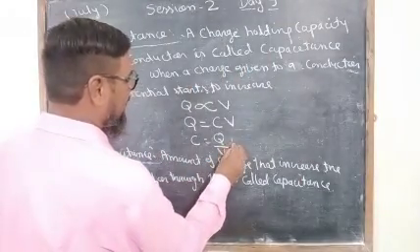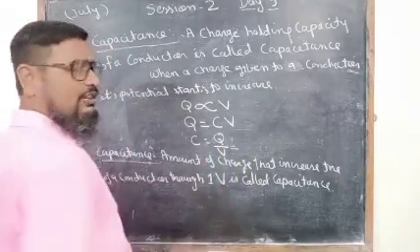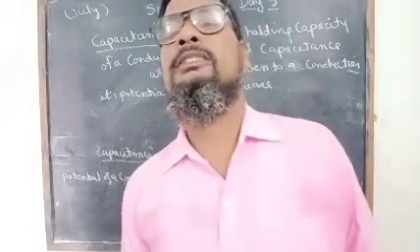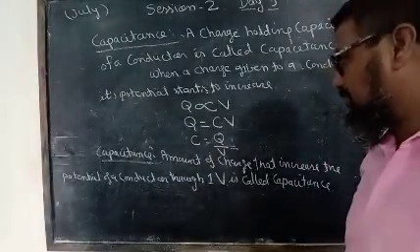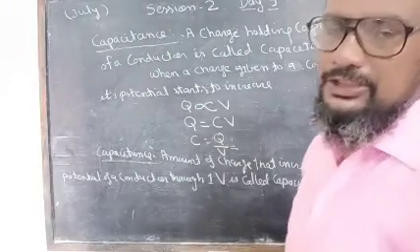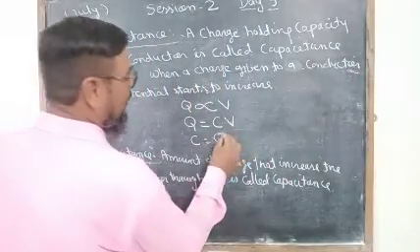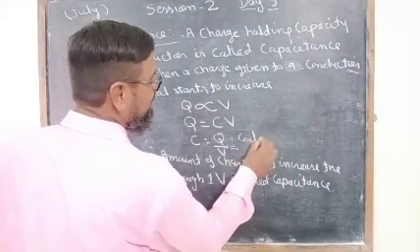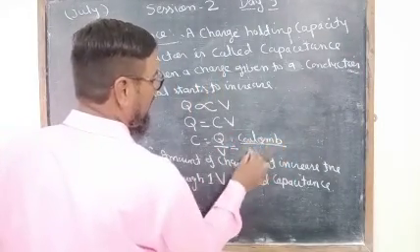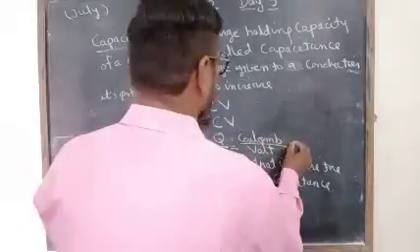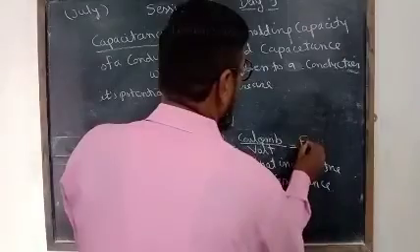The unit of capacitance: it is also defined as the ratio of charge given to the conductor and the increase in the potential of the conductor. The unit of charge is Coulomb, and the unit of potential is volt, and Coulomb per volt is called Farad.